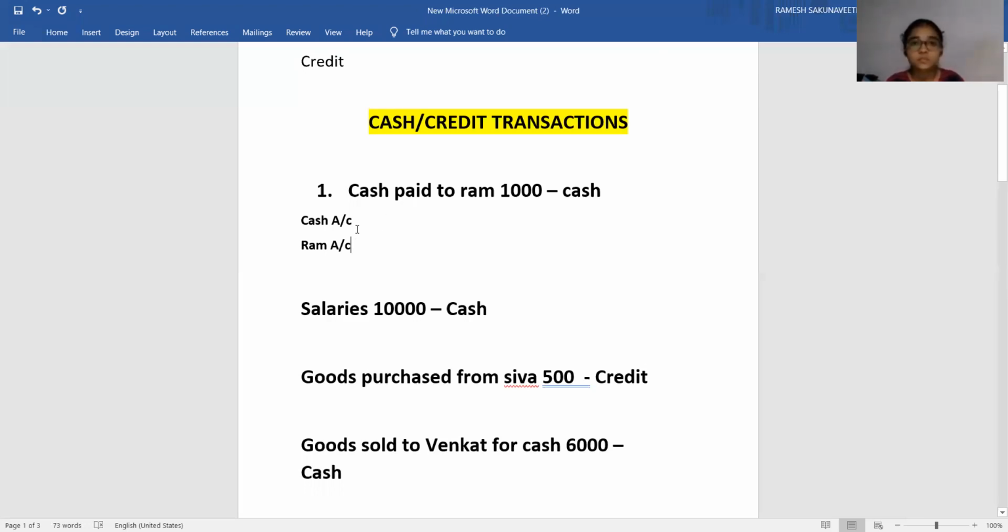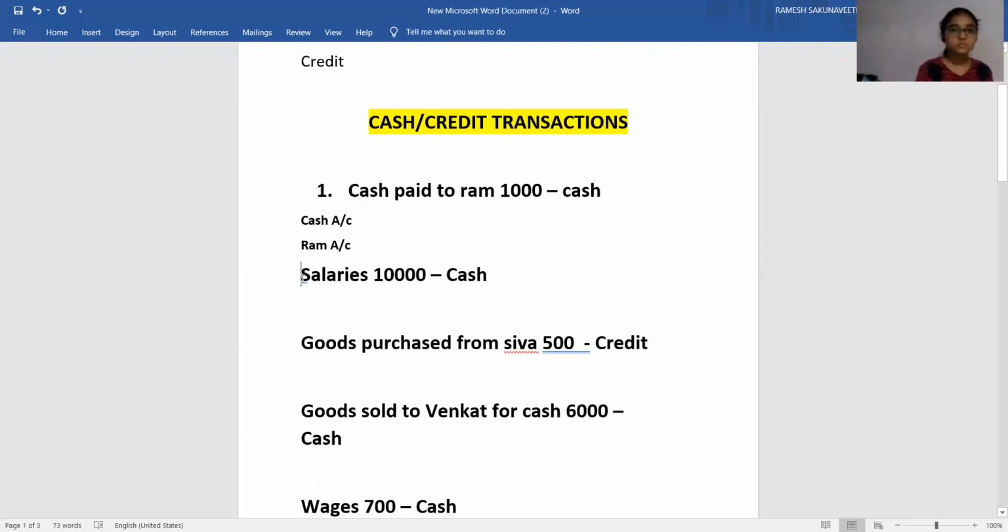Okay. One cash account is influenced because cash is going out of the organization. Who is receiving that cash? Ram is receiving. That is why his name is also important.